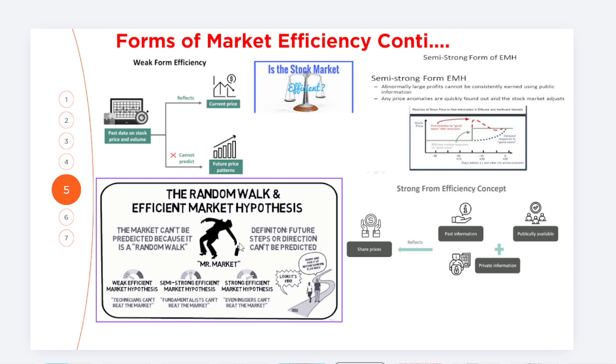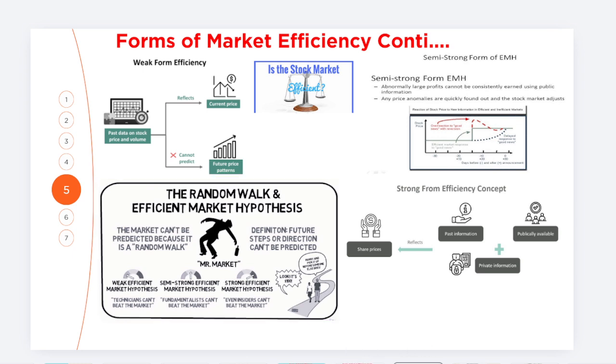Let's say he is holding a drink bottle and trying to fall down. That means as an investor we can't predict this drunkard's movement. Similarly, that's why we call this random walk theory too. Okay, so this is the weak efficient, semi-strong form, and this is the strong efficient form.